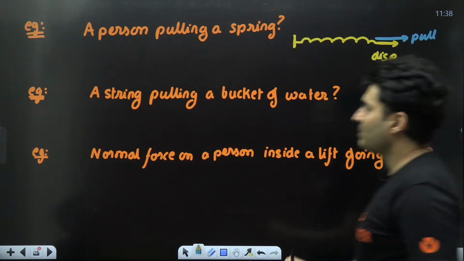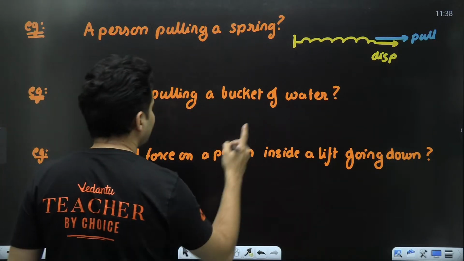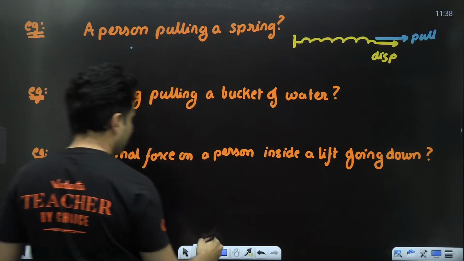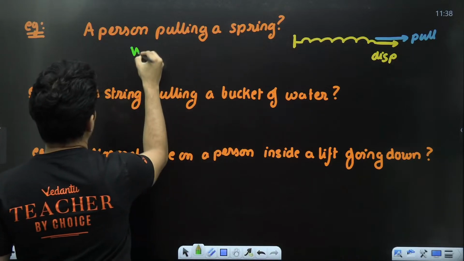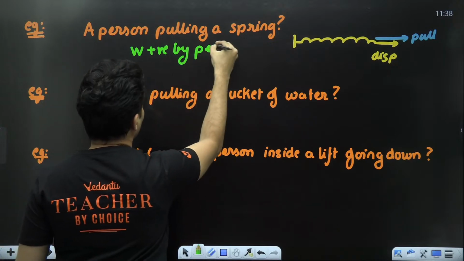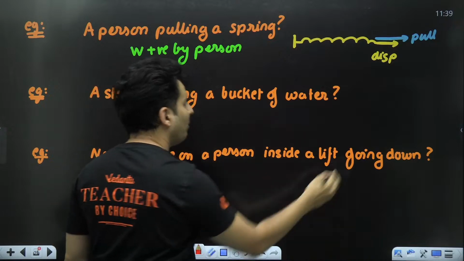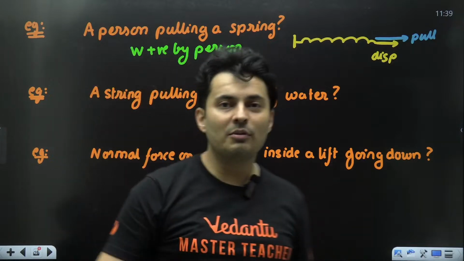Force and displacement are in the same direction. So what do you think? Yes, the work done is positive in this case. Work done is positive by the person. But if you ask me, what is the work done by the spring? Then the answer will be negative.